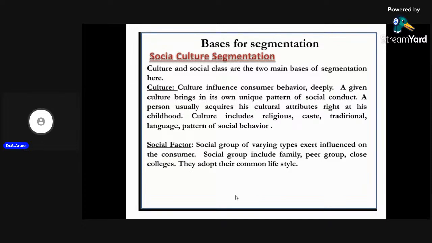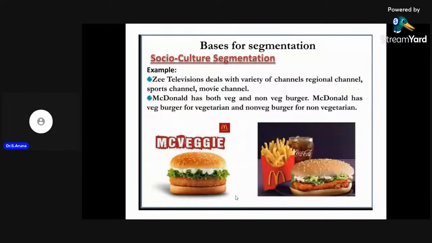Even under this category, we may divide the social group into different sorts of categories, like religious categories. Different religious categories are there in our society. Someone will give preference to vegetarian food, and some others will give preference to non-vegetarian. So the basis of socio-cultural segmentation is that society varies based on the different cultures and different norms followed by the people in the society.